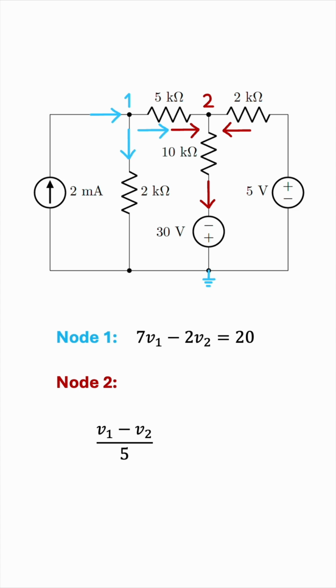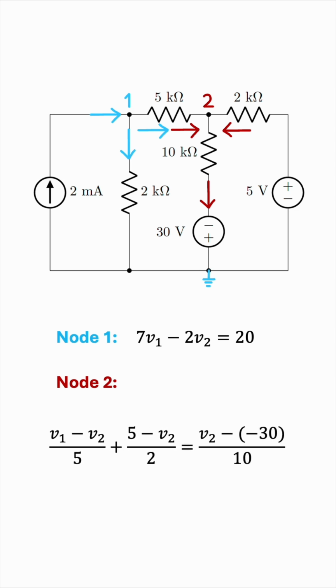With this in mind, we have V1 minus V2 over 5, which you've already written, plus 5 minus V2 all over 2, this is the current coming from the 5 volt source, equals the current leaving node 2, which is V2 minus negative 30 all over 10. Again, we're keeping track of the kilo and the milli throughout, so don't worry about that.